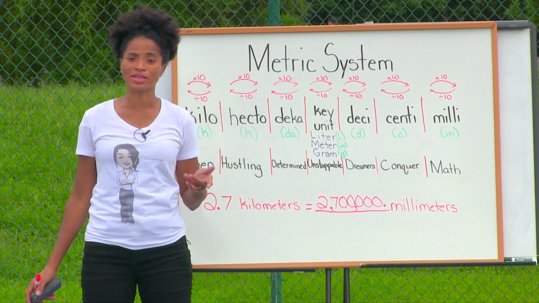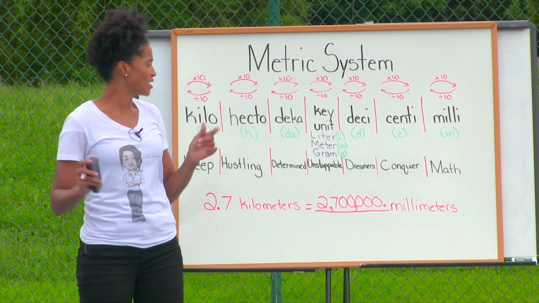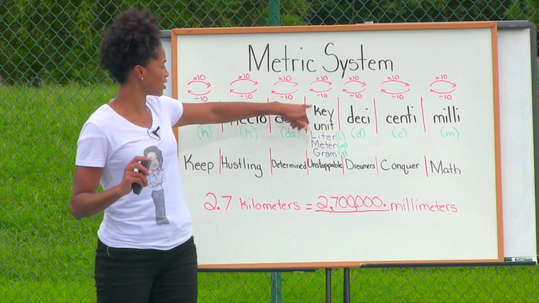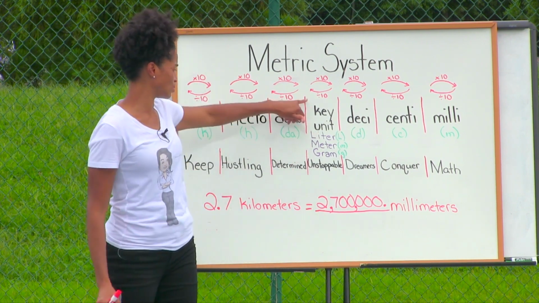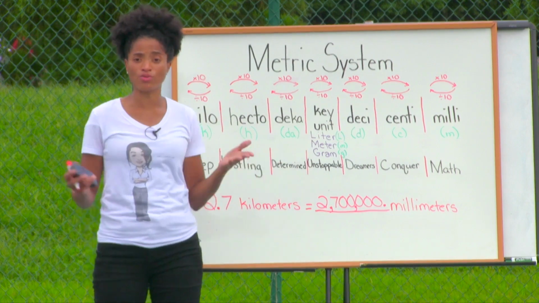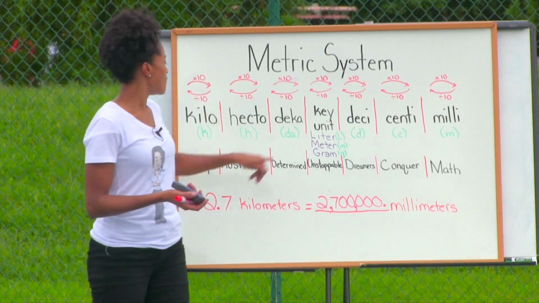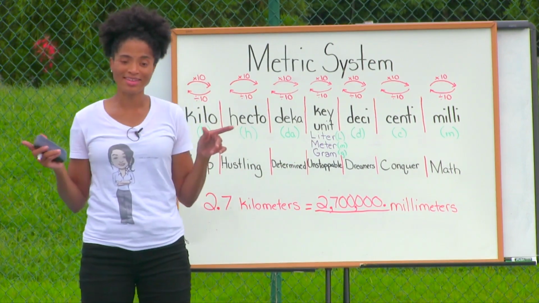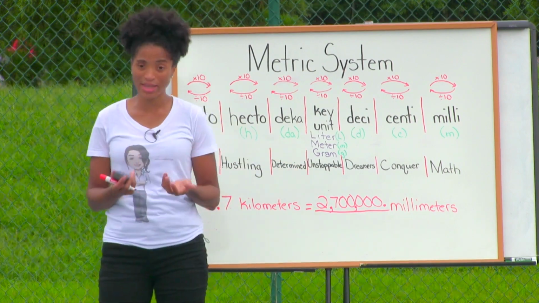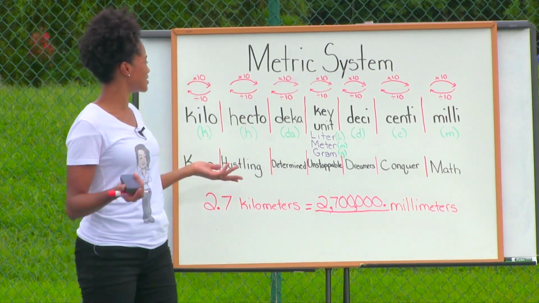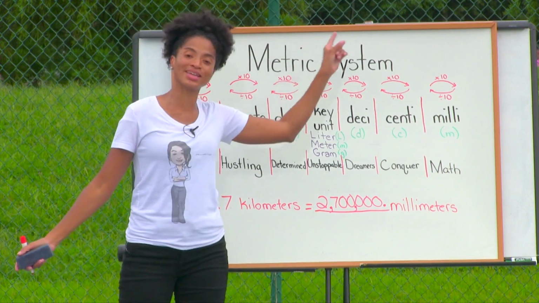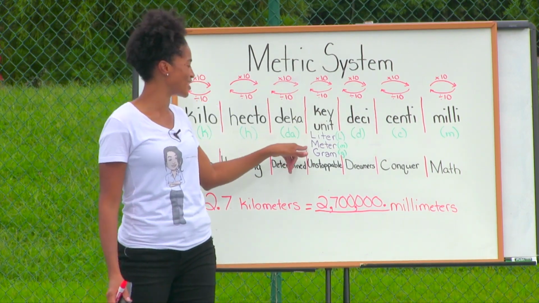Now, the metric system is a system of measurement. In this system of measurement, we can measure in the following 3 key units. Liter, which will measure volume or capacity. Meter, which will measure length. And gram measures the weight. Okay, so that's why we say my metric system comes in hand for my liter, meter, gram.